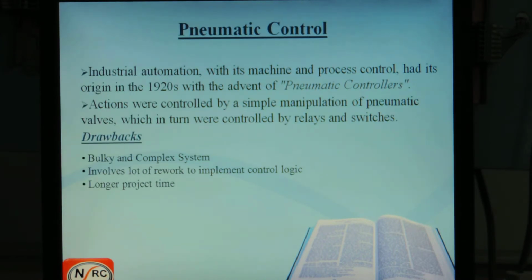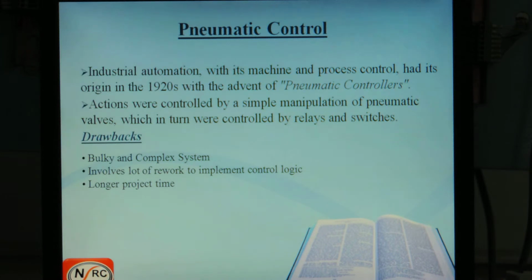After that, to overcome this, they implemented the pneumatic control. Here, by using the pressure signal, they activate the switches. In this also, they found different types of drawbacks. What are those? It involves reworks to implement a new logic, and a longer project time it will take. These are the basic two drawbacks.